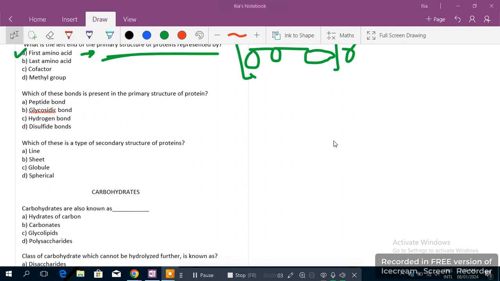Okay, so we are doing MCQ. Protein MCQs were done, but a few were remaining, so I just wanted to discuss a few. Then we'll start with the carbohydrates.